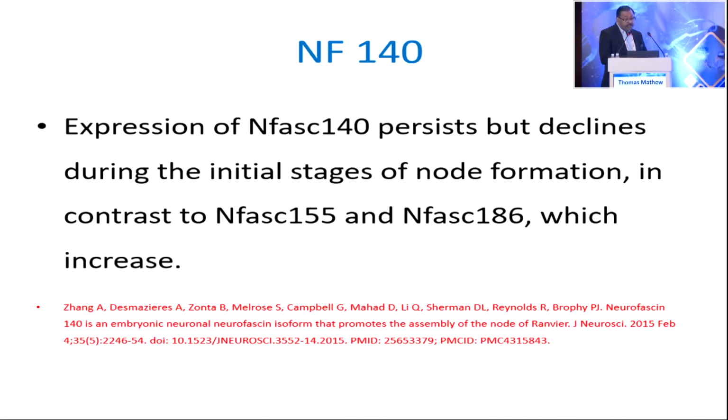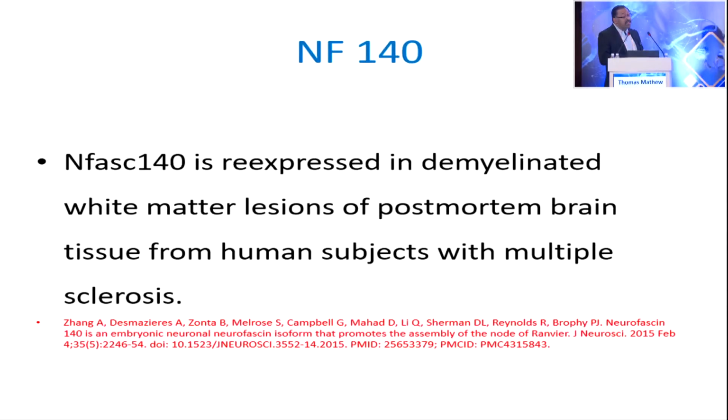And that is it. I will not speak more on neurofascins; I think most of you will know. What is NF140? NF140 is the embryonal form. In the embryonal stages, NF140 works along with 186. But as the brain matures, NF140 comes down, and it is more NF155 and 186 in the adult brain. But studies have shown that when there is a problem like demyelination, NF140 gets re-expressed, because all three come from the same gene.